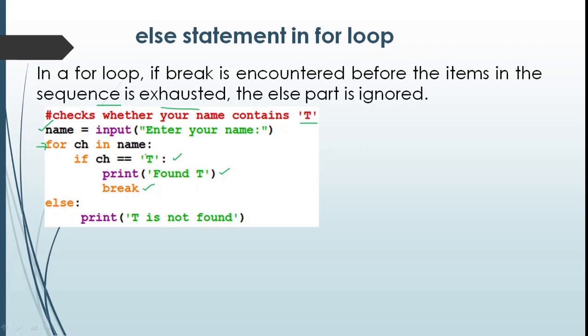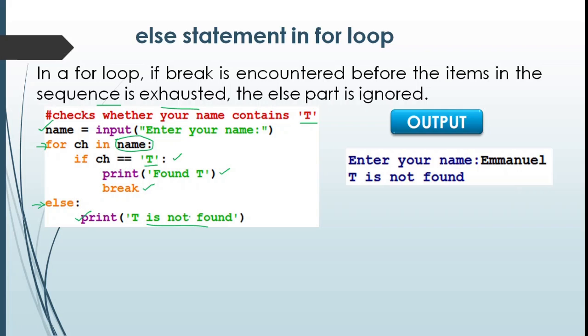What happens if your name does not contain the character T? That is, the character T is not found and the items in the sequence are exhausted. In such a situation, the else part will be executed and the output T is not found will be printed. Sample outputs are given. Enter your name. First name was Emmanuel. When iterating each character from this name, T is not found. The sequence is exhausted, but the break statement is not executed since T is not found in the sequence. In such a situation, the output will be T is not found.